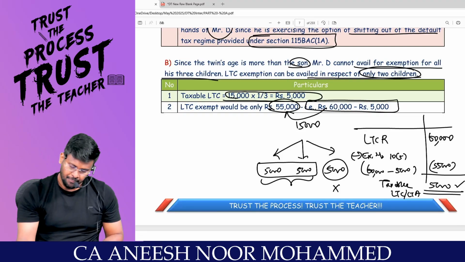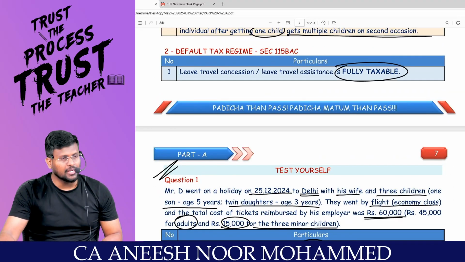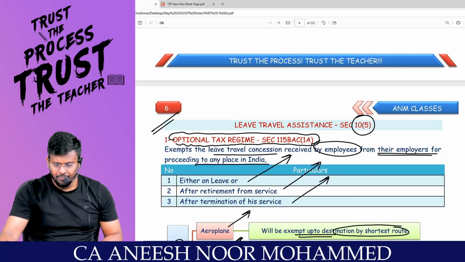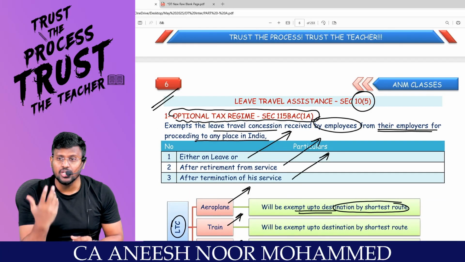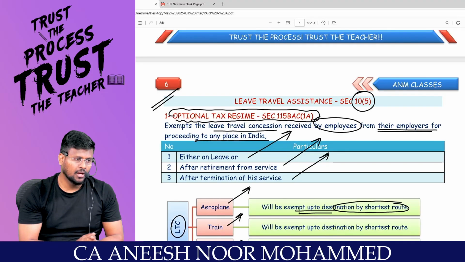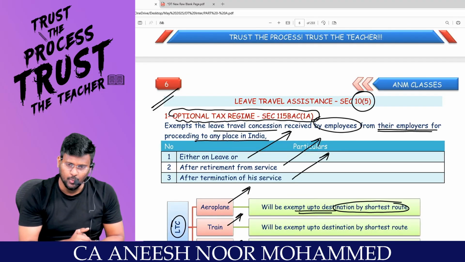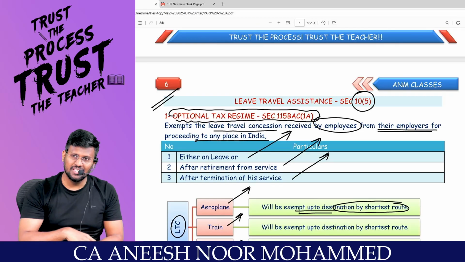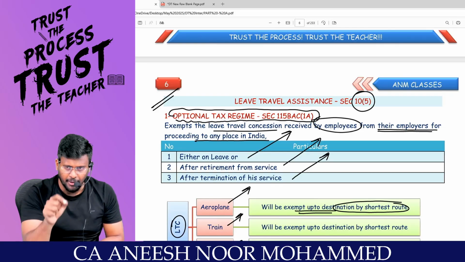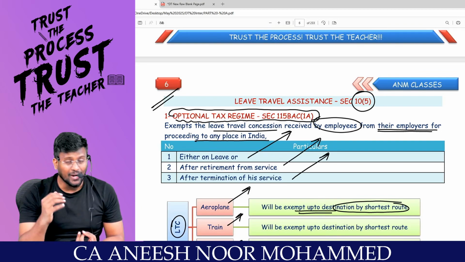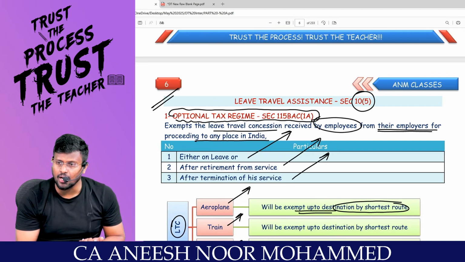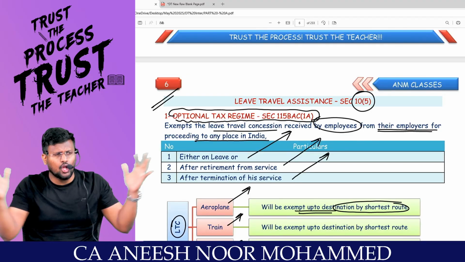Comfortable. So we are talking about the chapter salary. Chapter salary is classified into how many categories? 5 categories. Number 1, basics. Number 2, exemptions or retirement benefits. Number 3, allowances. Number 4, perquisites. Number 5, deductions. In that, exemptions or retirement benefits is what we are talking about, right? We have section 10(5). What is 10(5)? Leave travel concession or leave travel assistance. What is the long story short?